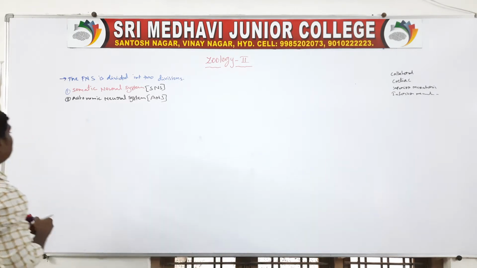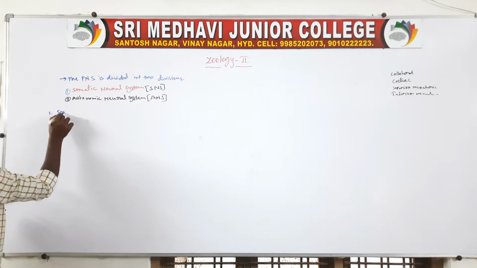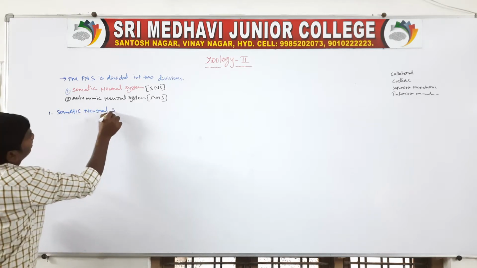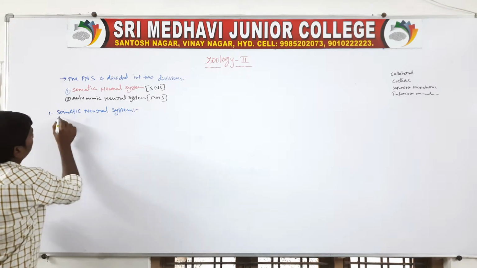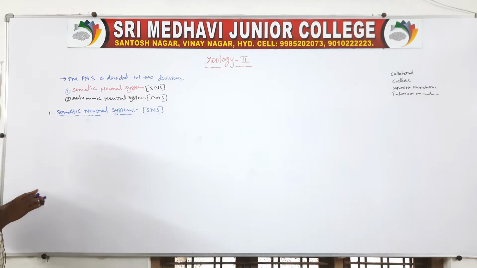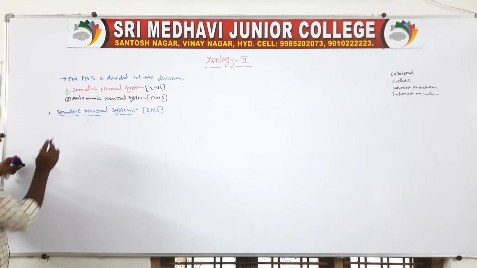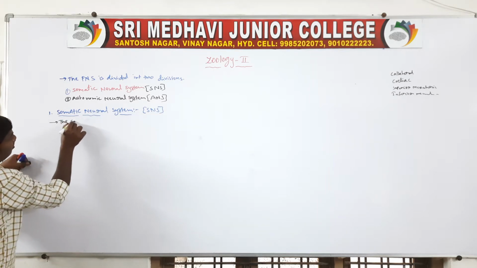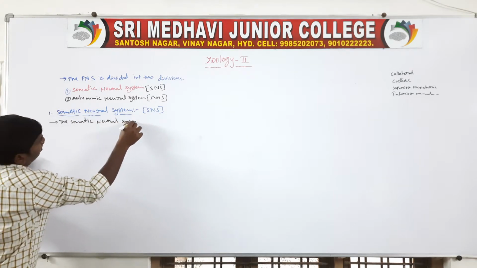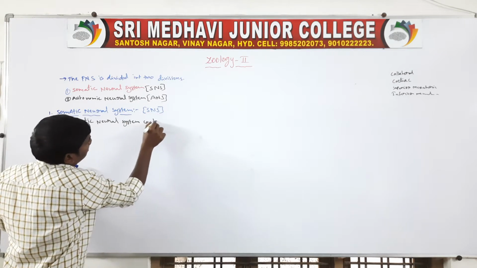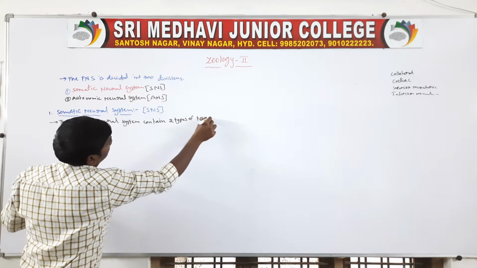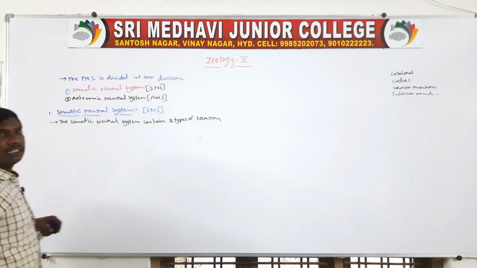First one, the somatic neural system. The somatic neural system contains two types of neurons.